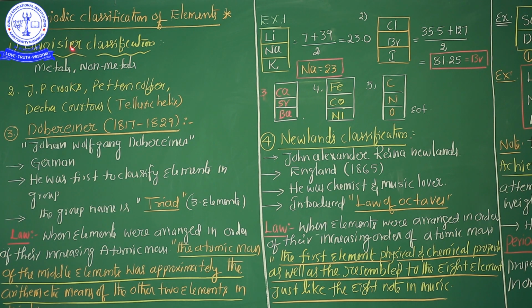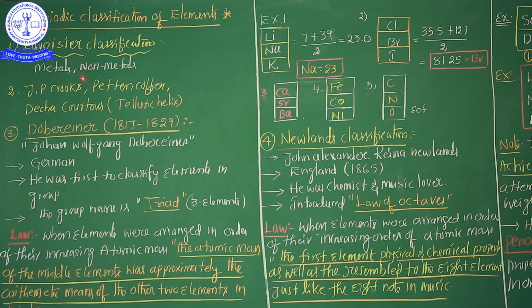But after Lavoisier's classification of metals and non-metals, some scientists discovered another category of elements, called metalloids. But what is the reason why Lavoisier's classification was rejected? Because some elements behave both as metals and non-metals. Why some elements show both metallic and non-metallic character, he didn't explain very clearly. That's why Lavoisier's classification of elements was rejected.